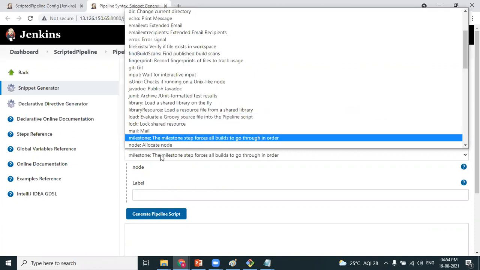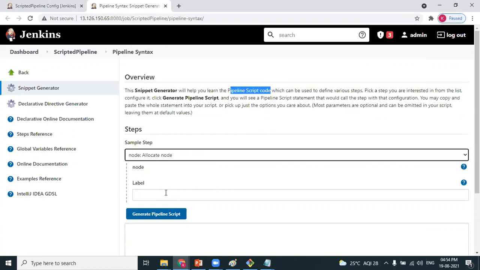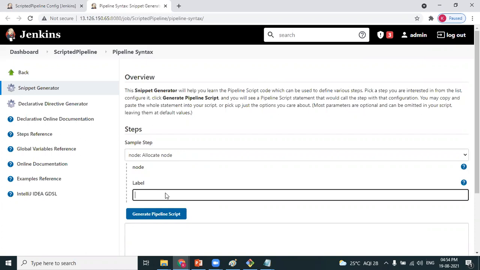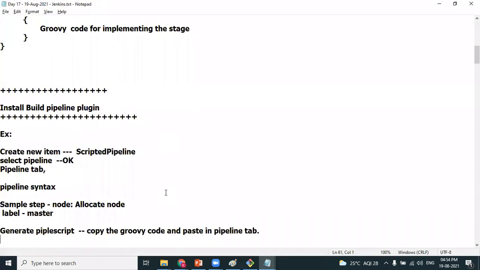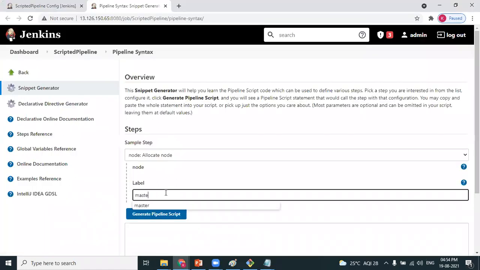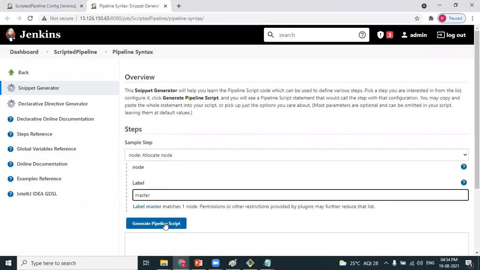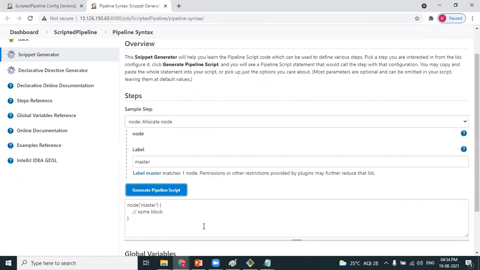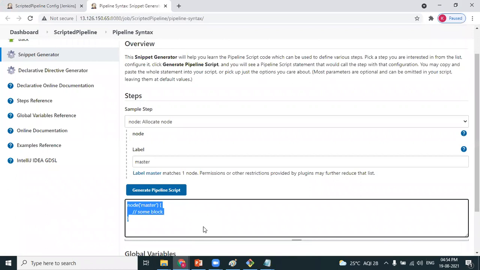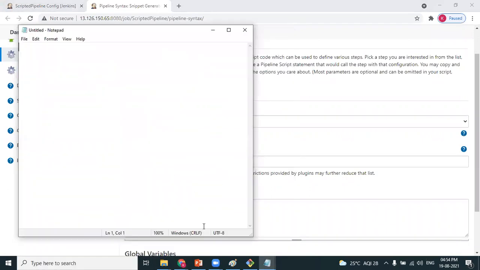So I'm selecting node, allocate node, and then label is nothing but whether you want to run it in the master machine or slave machine. So I'm writing it as master. Generate script. I'm copying the script in a different notepad for quick reference.